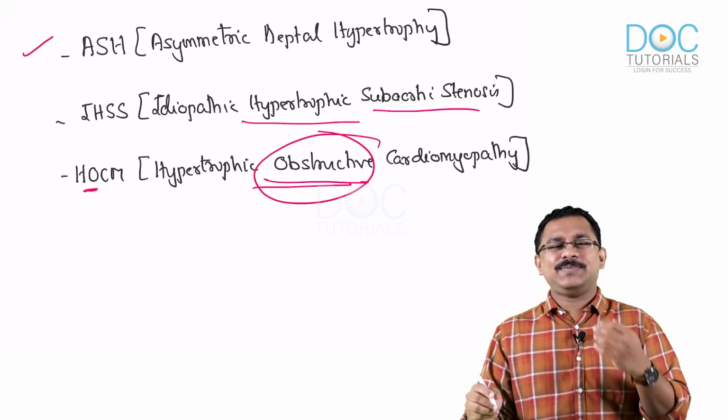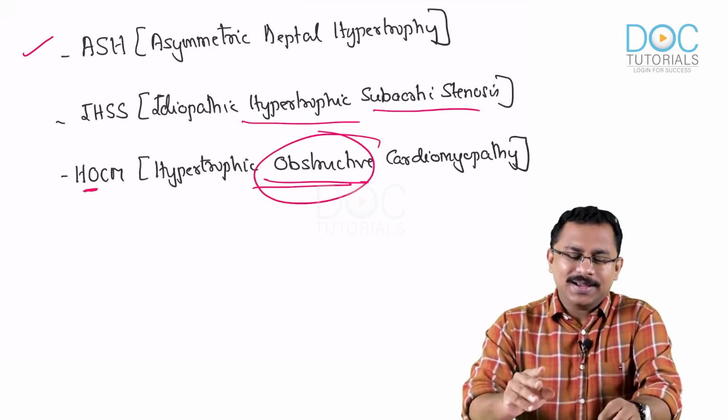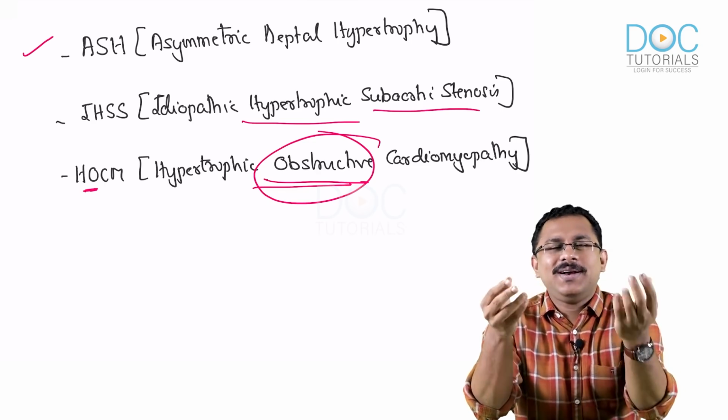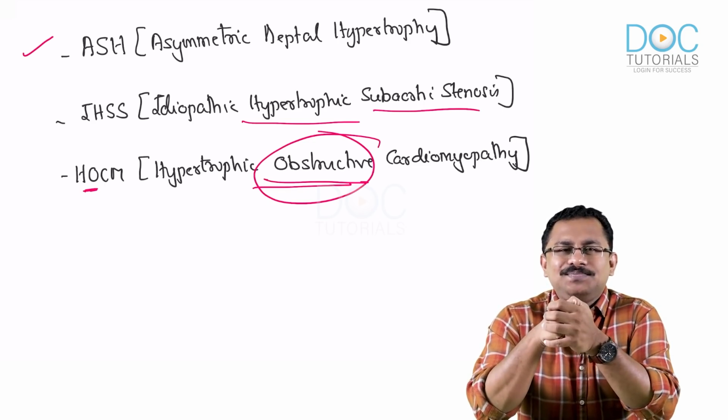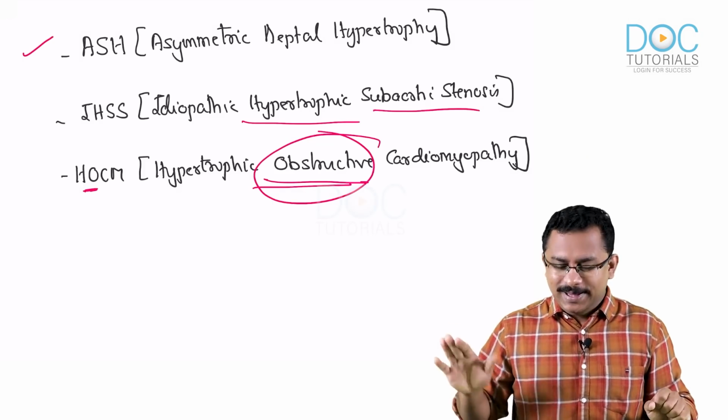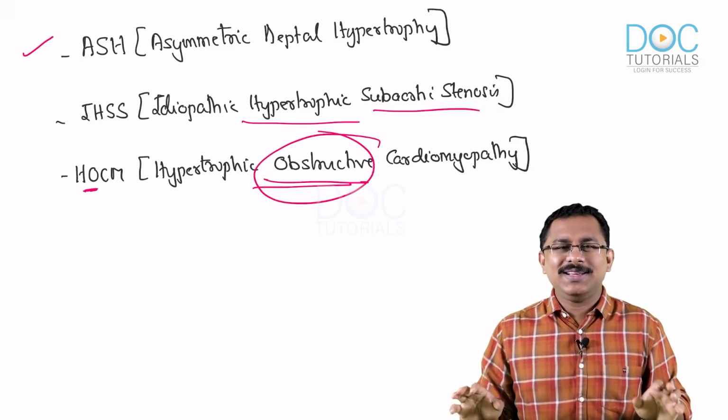So why this is taken off is because I told you this is a condition. Hypertrophic cardiomyopathy is a very common cardiomyopathy. And everyone with a hypertrophic cardiomyopathy may not have a significant obstruction. So if there was significant obstruction in the vast majority, then the mortality rate would have been much higher. So the term obstructive is not used because it is actually a hypertrophic cardiomyopathy with or without obstruction. You may or may not have an obstruction. Okay, important. So these are the terminologies that you should know.